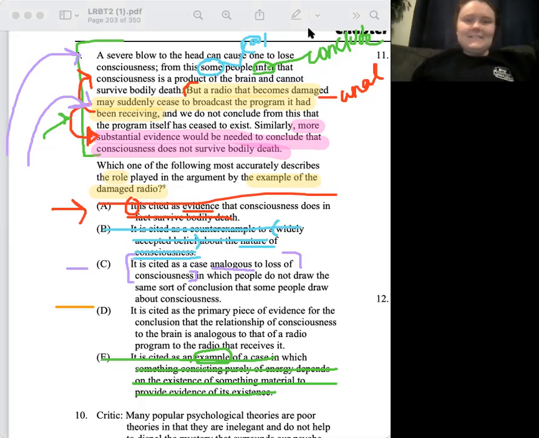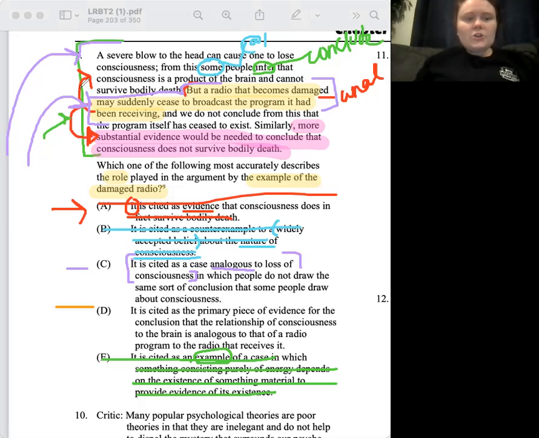Okay, sorry, let's take a step back. Our conclusion is that some people infer from the severe blow to the head that consciousness is a product of the brain and cannot survive bodily death. We're saying there needs to be more evidence for that, right? And we get to this conclusion by using this radio example. We say, in a radio, this is what happens, and you don't draw that conclusion.